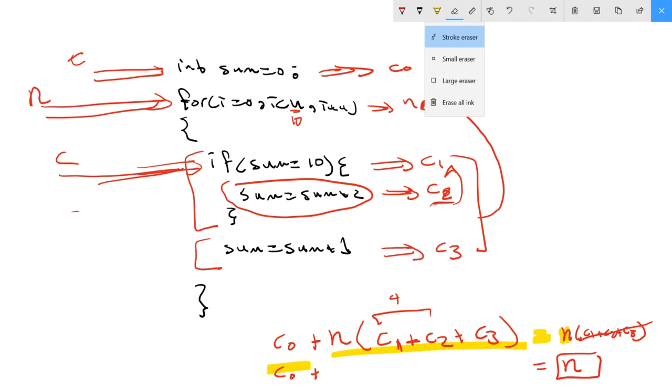People say, why are you saying a loop always takes n? For example, I'm searching for 10 numbers: for i equals 0, i less than 10, i plus plus, and I'm searching, for example, if i equals 3.